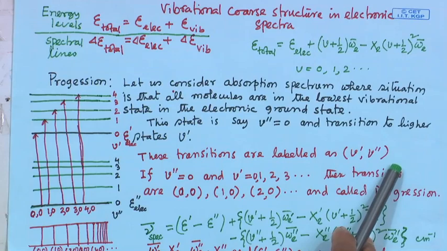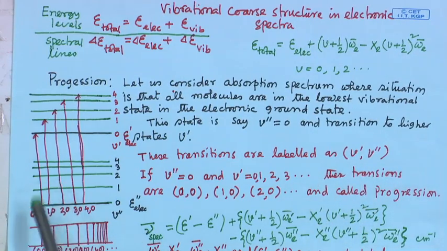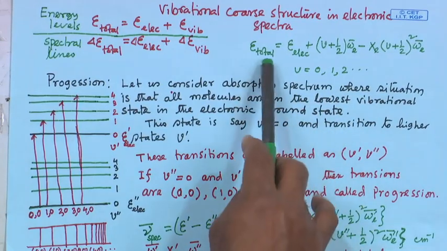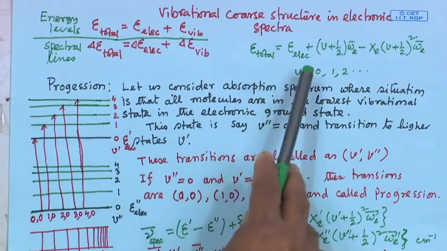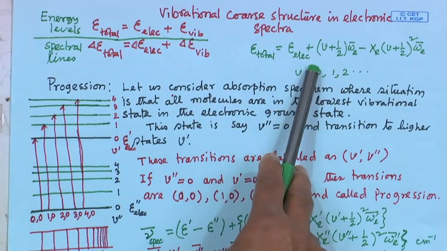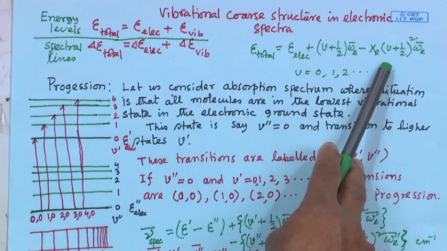Okay. So, what is the wave number for each energy level? One can find that out from E total, that is E electronic plus vibrational energy level. Okay.